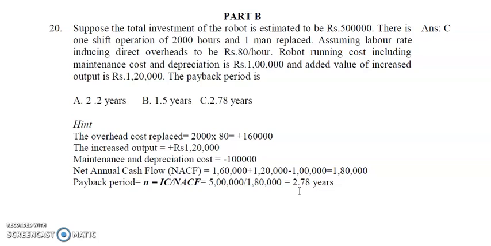If the life of the robot is 5 years, for example, then for another 2.22 years it is going to give you the same 1.8 lakh, 1.6 plus 1.2 minus 1. The net annual cash flow is not going to change. That is going to be profit to the company.